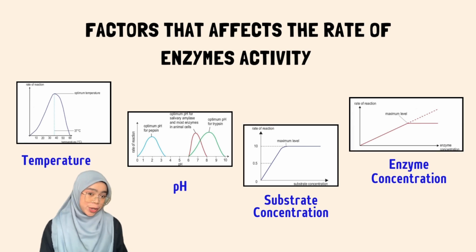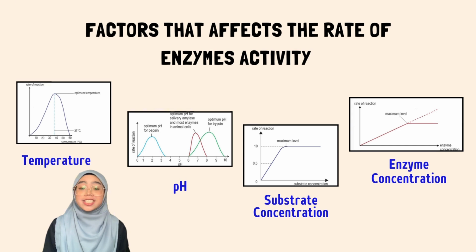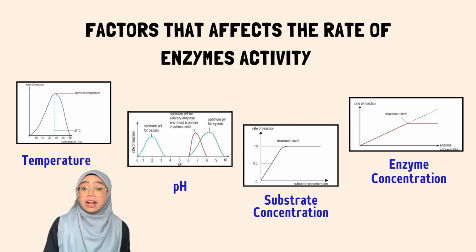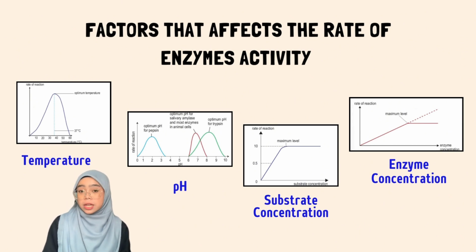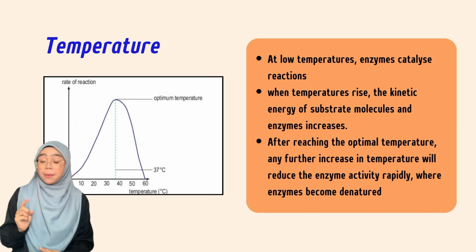Alright, in this video, we are going to look at the mechanism of enzyme action and factors that affect it. So, these are four factors that affect the rate of enzyme activity. There are temperature, pH, substrate concentration, and enzyme concentration. So, let's start with the first factor, temperature.